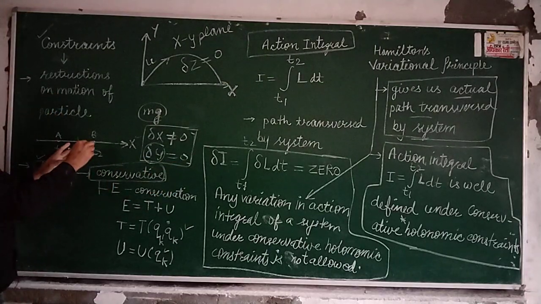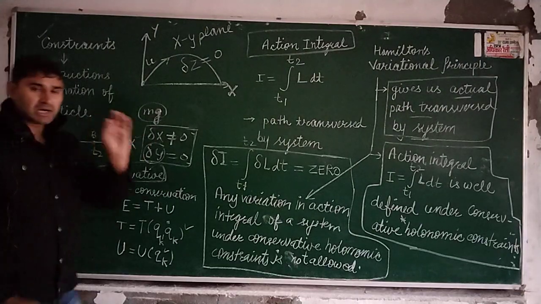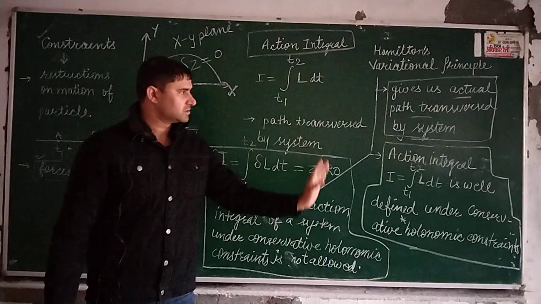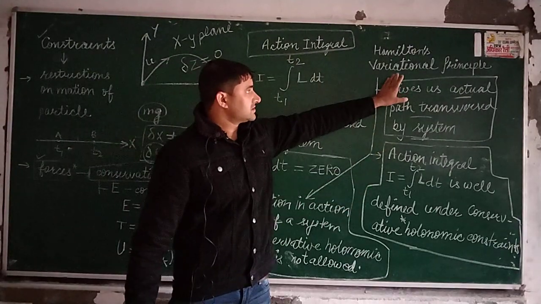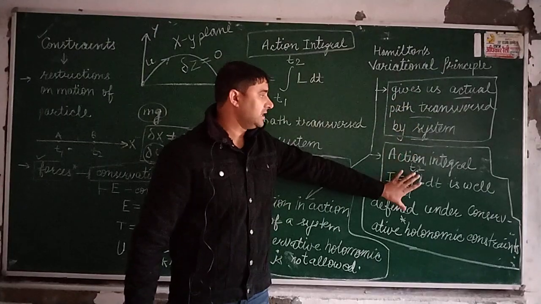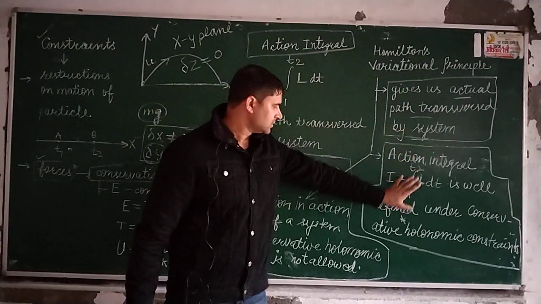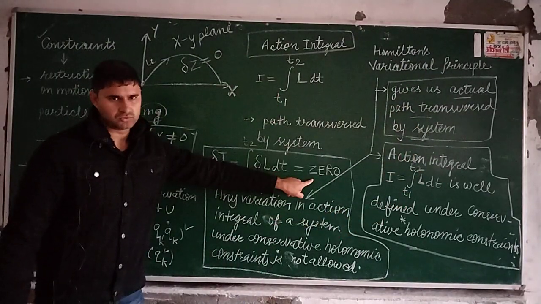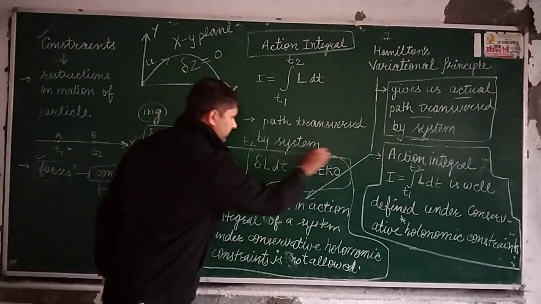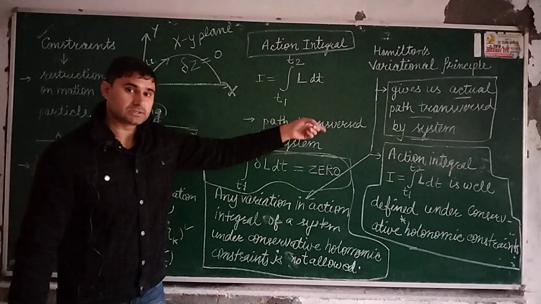So under various constraints, under various restrictions, the path followed by the system will be unique. This is the conclusion of Hamilton's variational principle, and any change in the actual path will be equal to 0. This is the mathematical statement which you are to keep in mind about Hamilton's variational principle.